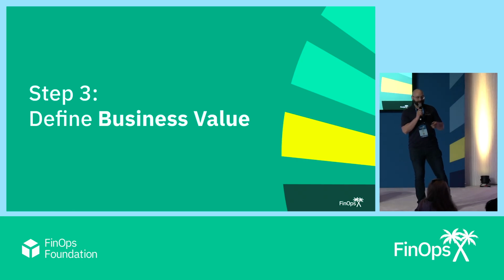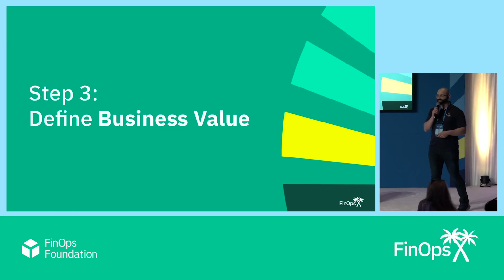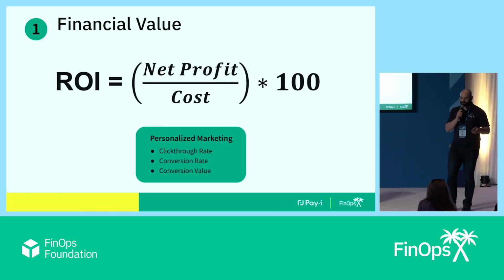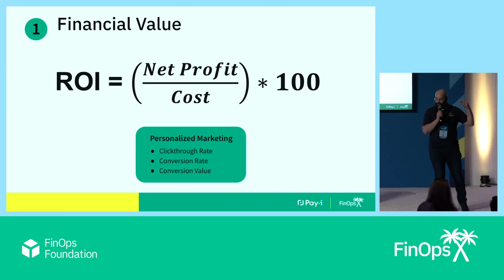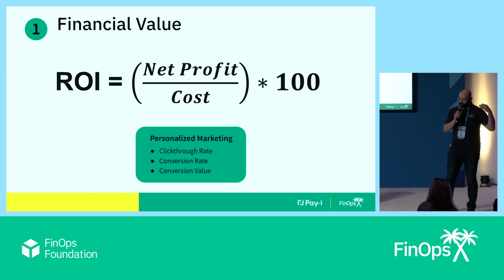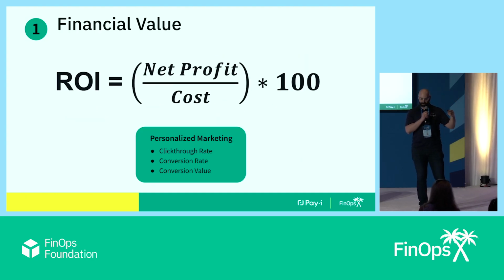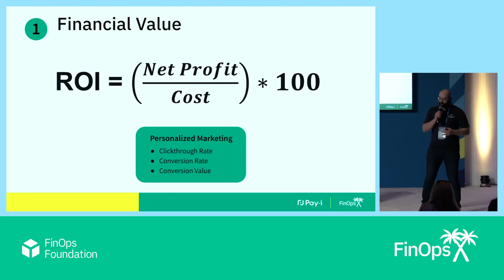So step 3 is now that we have the use cases, now we have a KPI and a way to quantify how successful it is, we have to determine what business value actually is. And so for that, let's look at those 3 equations. So for number 1, for financial value here, we talked about how net profit can come from a variety of things, like hashtag AI is taking all of our jobs. Oops. Back one. There we go. Thank you. But now you can calculate it as a result of your KPIs.